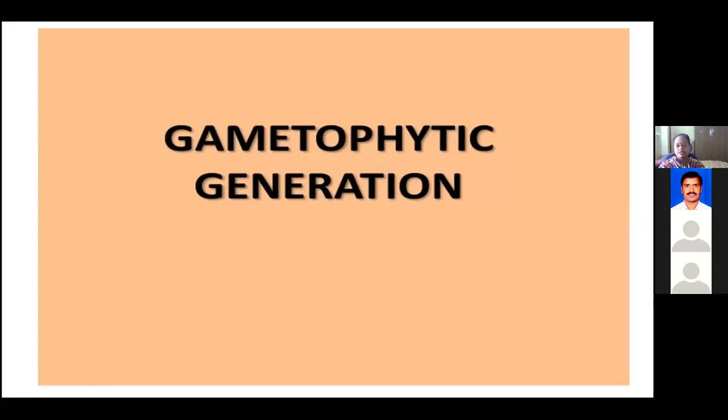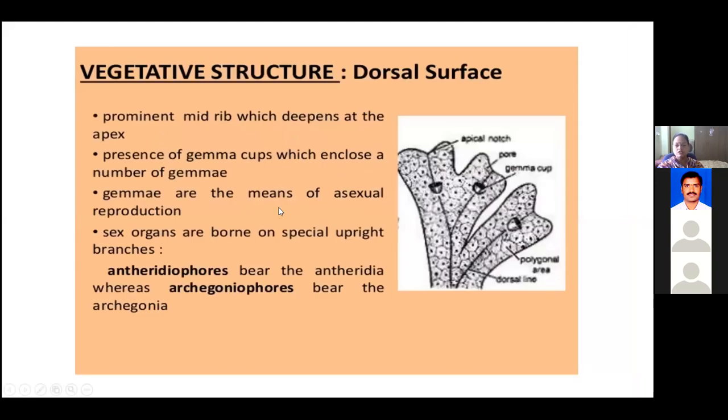I already discussed yesterday in the class that the bryophyte plant body is called a gametophyte. Now, how is this Marchantia gametophyte? When we talk about the vegetative or morphological structure of the Marchantia, you can see here it is a lobed thallus. And one more important point I want to tell you: it has a dorsiventral surface. So the thallus of the Marchantia is dorsiventral. Can anybody explain what is dorsiventral?